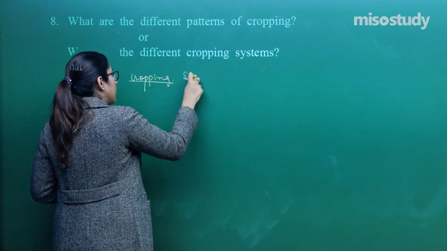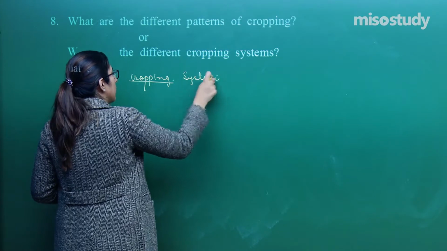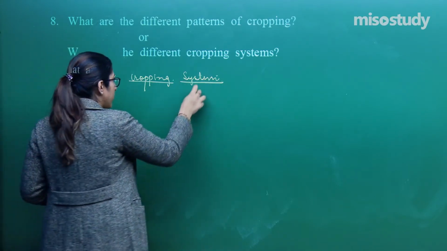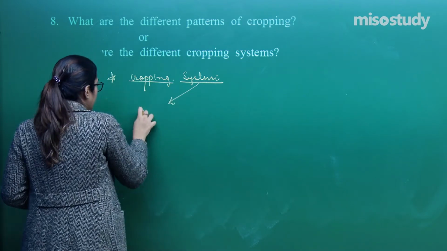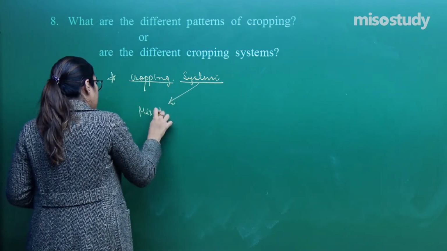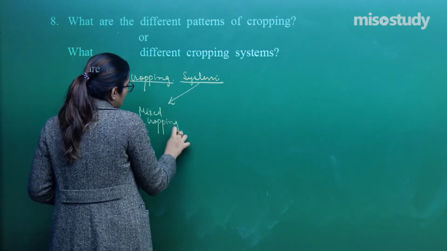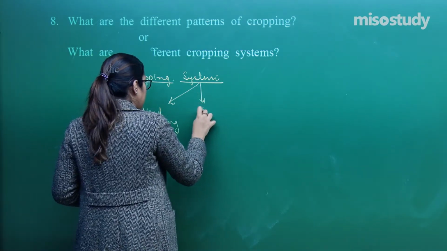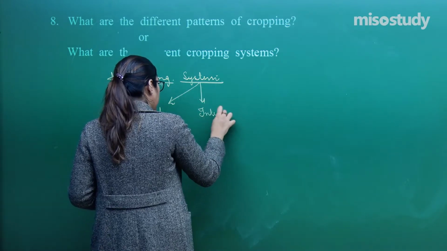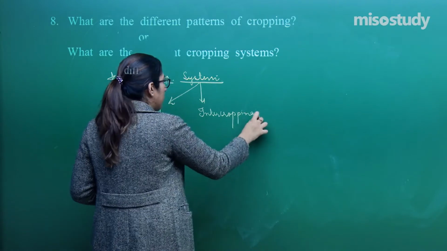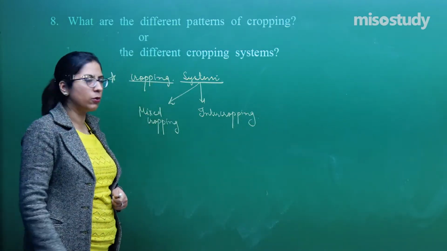Cropping system, right? There are 3 types of cropping system which we have studied. The first one is mixed cropping. Second, you can take the example of intercropping, right? And third, that is rotational cropping.